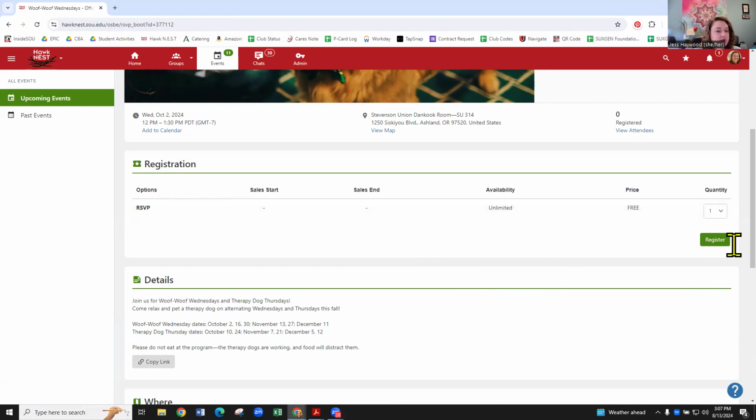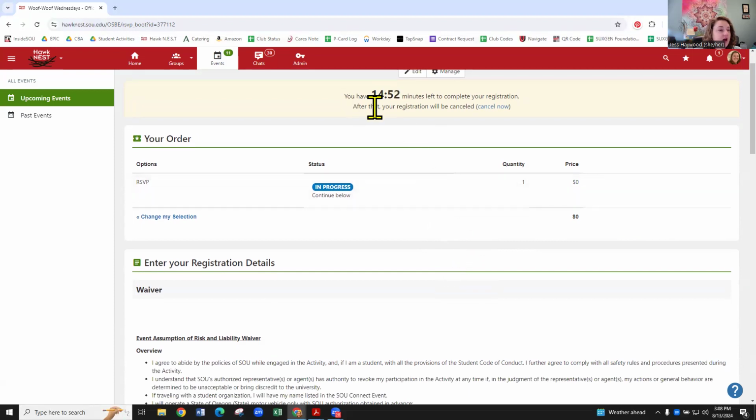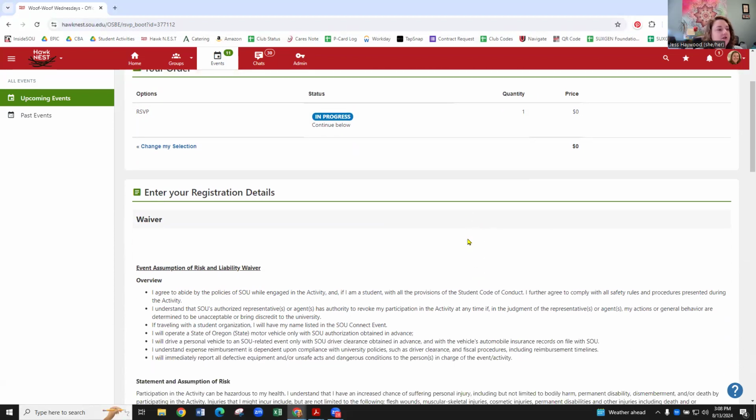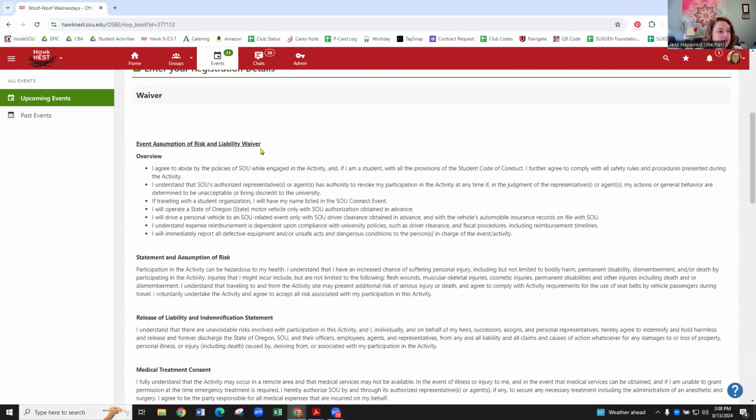So what a student can do is they can click on the register button. Even if it's not required, it's great if people register because then that gives you, as the club leader, an idea that people are interested in your event. So if there's no other questions for them to answer, they'll be taken directly to, hey, you've been registered. If there's more questions for them to answer, or for example, a waiver for them to fill out, they will be taken to that page.